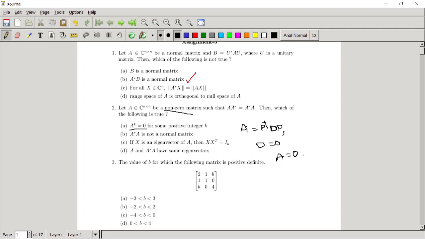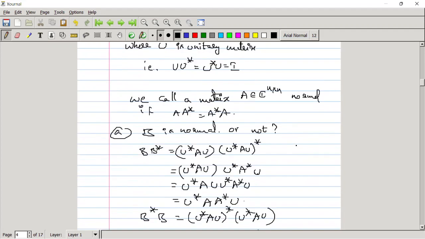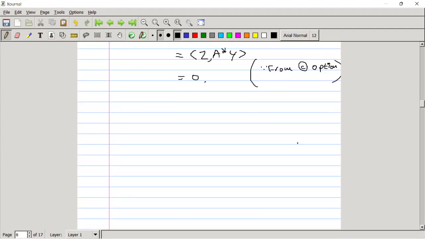Let me explain this clearly. Sir, if all the eigenvalues of A are 0, then we can say that D is 0. That is fine. But how can we say from that A is equal to 0? Let me explain. A is given as a normal matrix. That means A star A equals A A star.